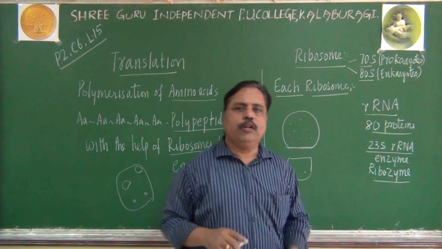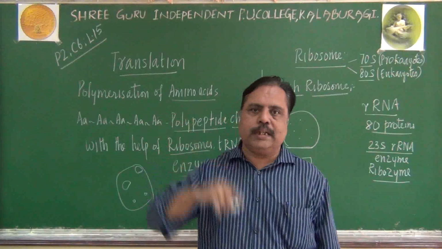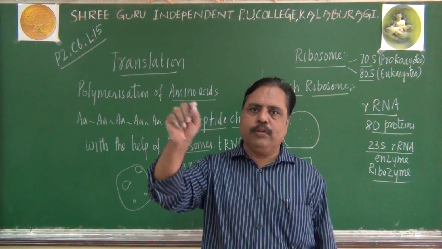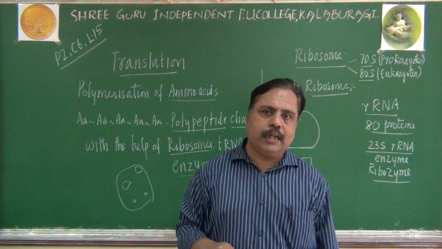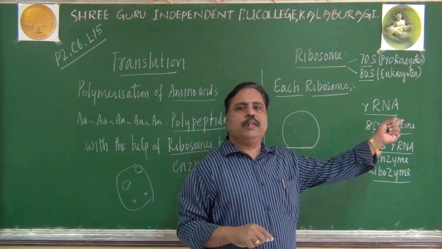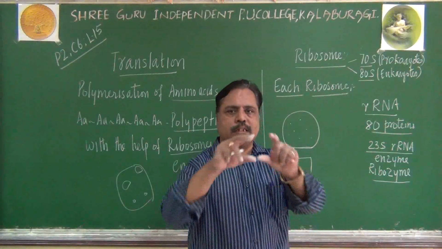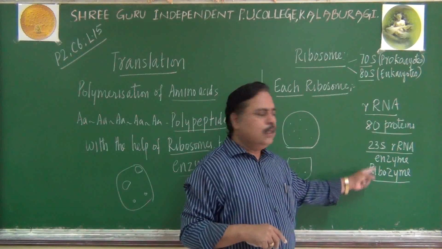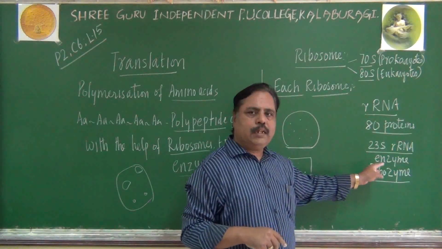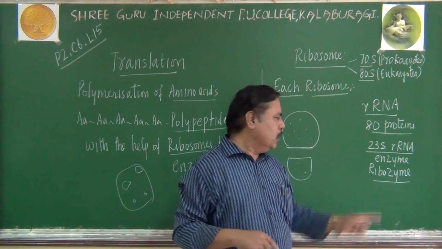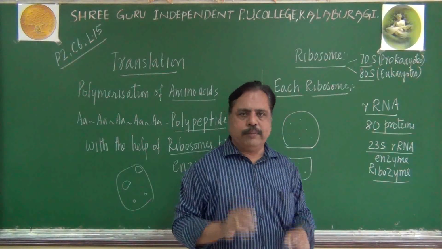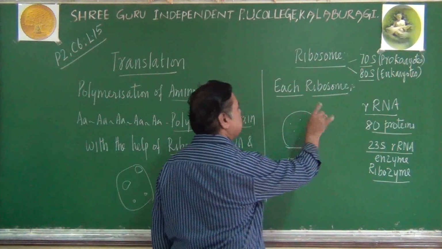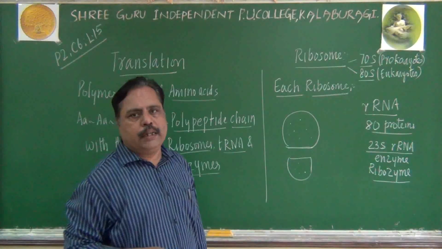When I was telling you about the RNA polymerase enzyme, I told you RNA polymerase 1 will give you rRNAs. There I mentioned 18S, 23S, 5.8S, like that. They are different types of rRNAs. Some of them can work as a catalyst or enzyme also. Example is ribozyme. So the ribosome is made up of 80 proteins and rRNA.